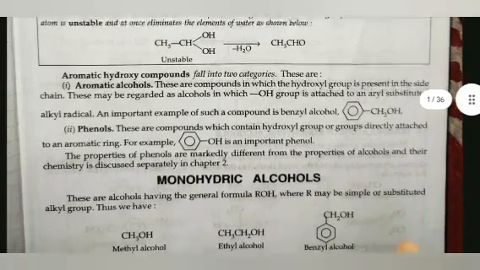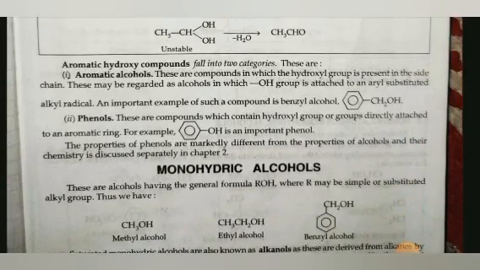Aromatic hydroxy compounds fall into two categories. First, aromatic alcohols. These are compounds in which the hydroxyl group is present in the side chain. They may be regarded as alcohols in which the OH group is attached to an aryl substituted alkyl radical. An important example of such a compound is benzyl alcohol.